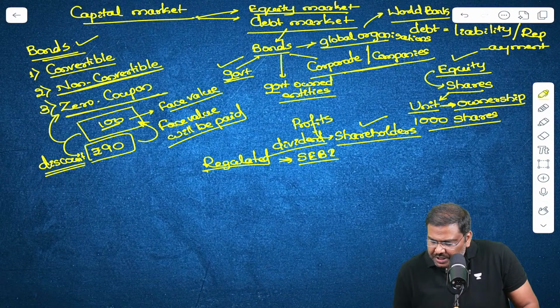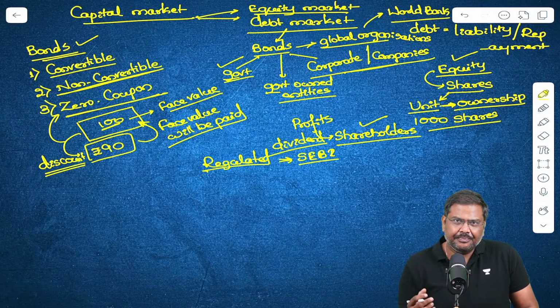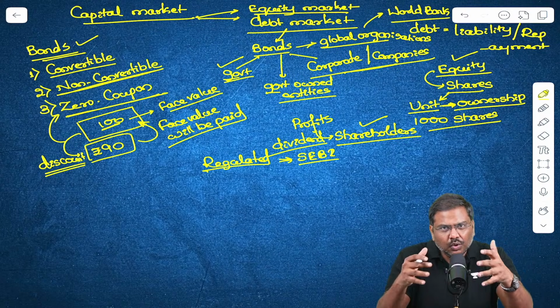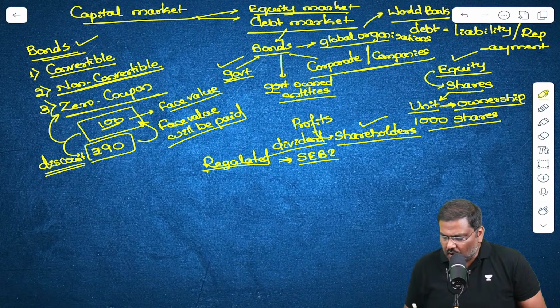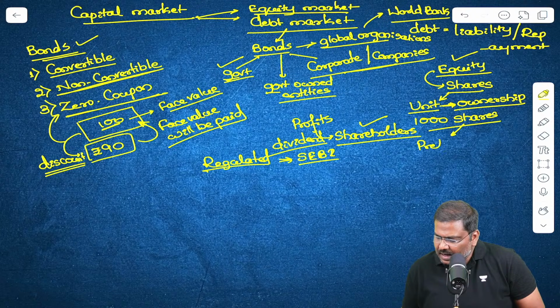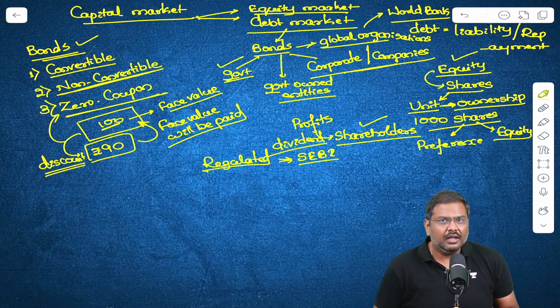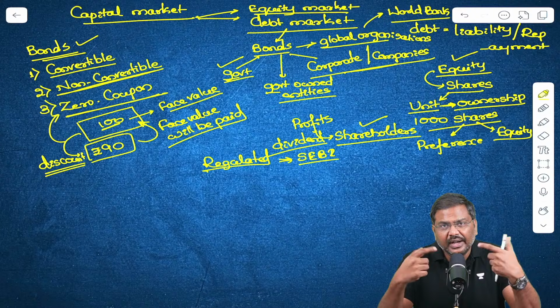Now, when I talk about shares, there are two types. One is called a preference share, and the second one is an equity share.